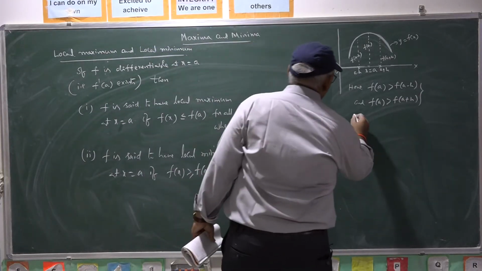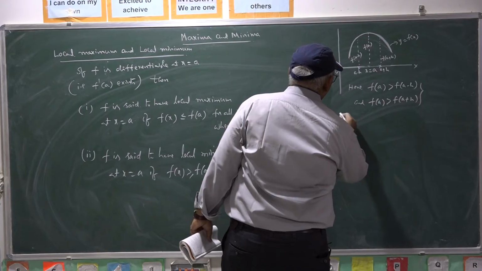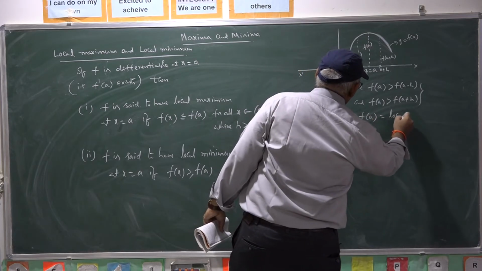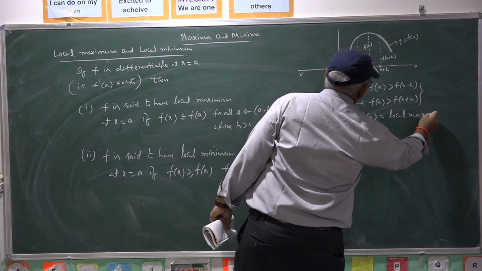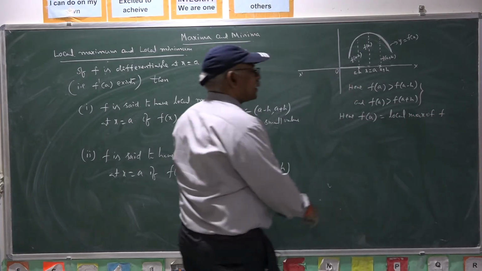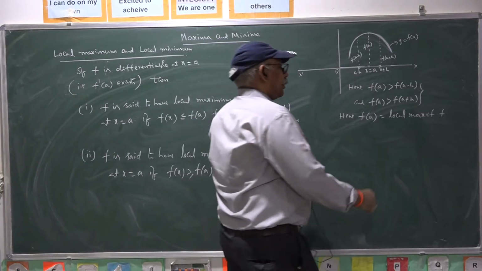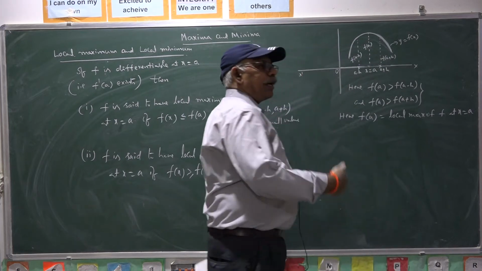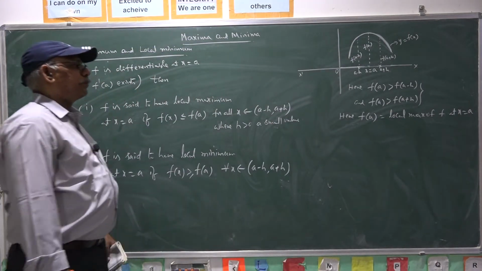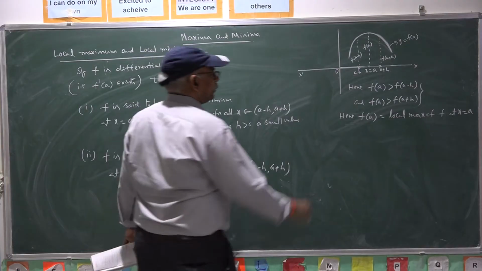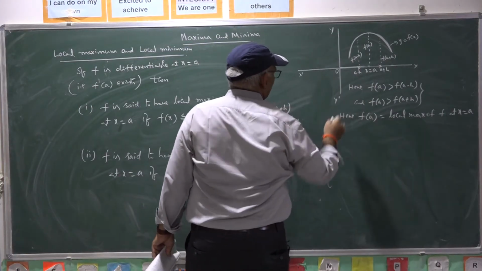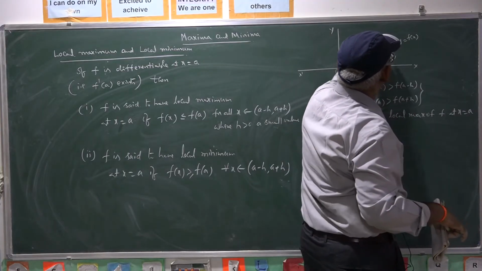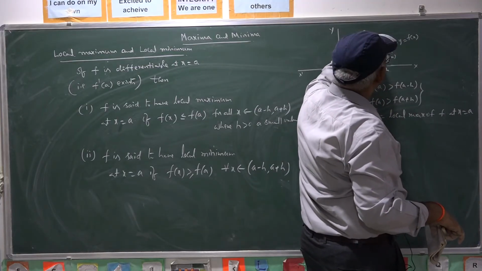This is case 1. So, here f of a is local maximum of f at x equal to a, the point to be specified here, where it has local maximum or local minimum. No other functional value in the neighborhood is greater than this value.